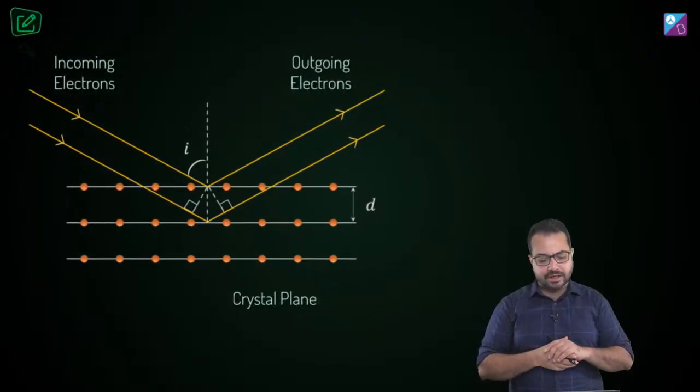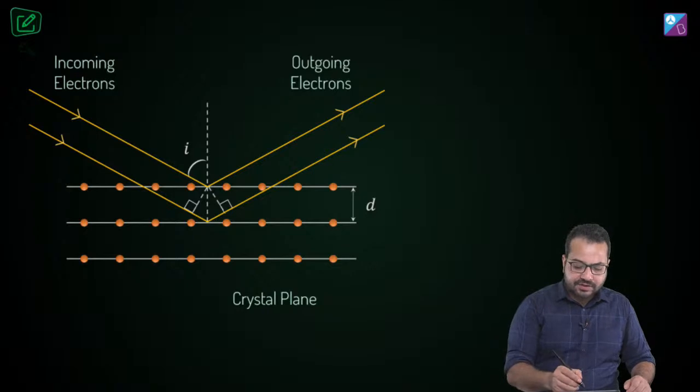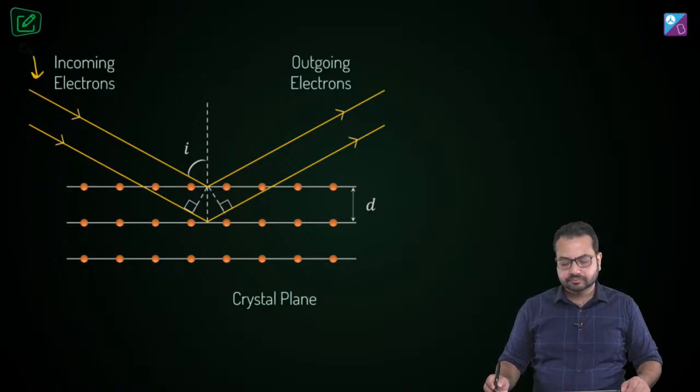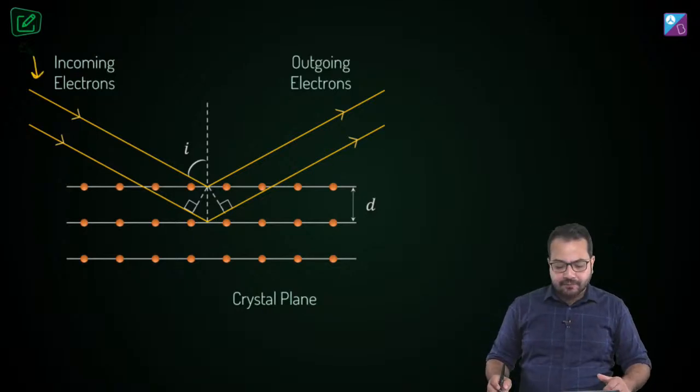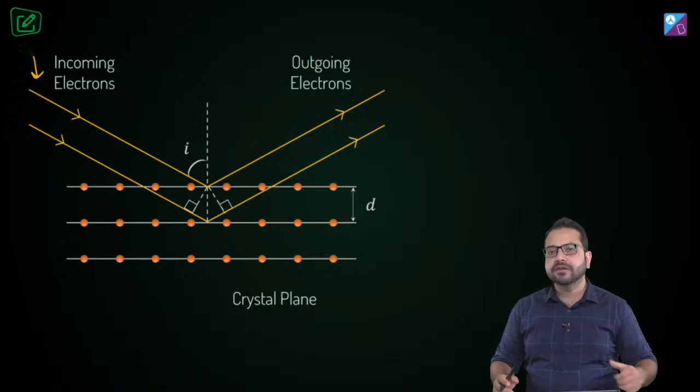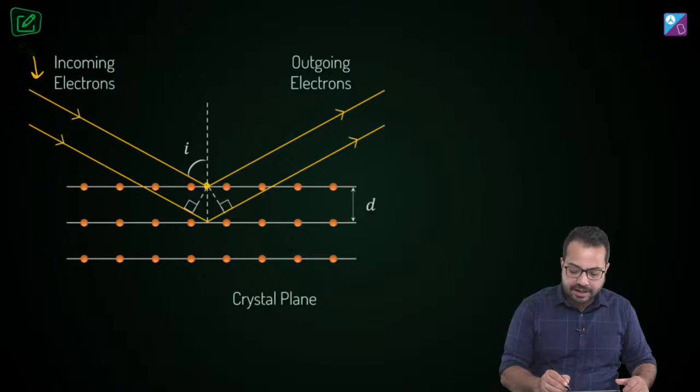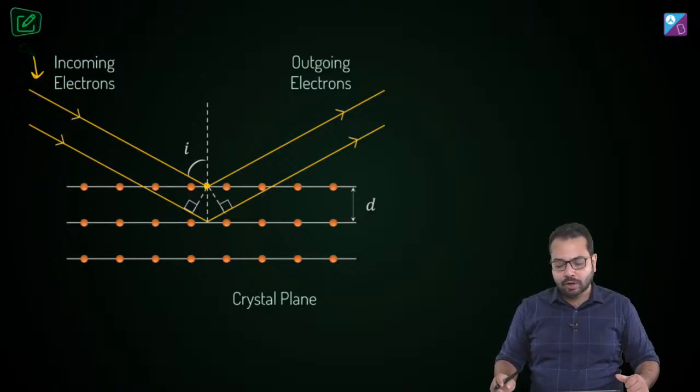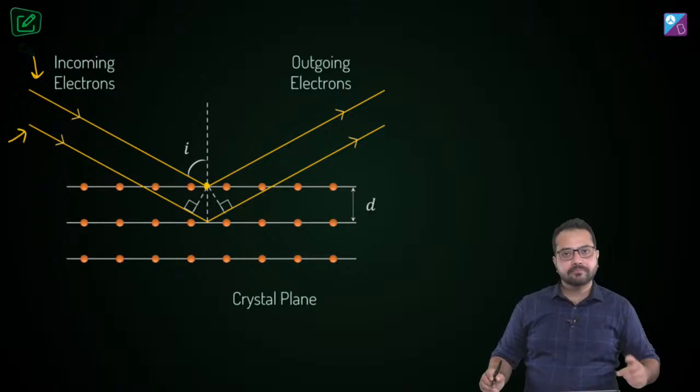Let's see how to think about it. Now this is one electron beam, and we'll have to treat the electron beam as a wave. So this is one wave coming in, gets reflected at this point, and then there's the outgoing beam. And then this is the second beam.